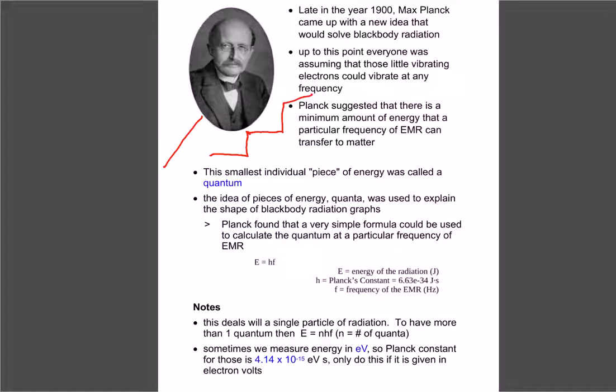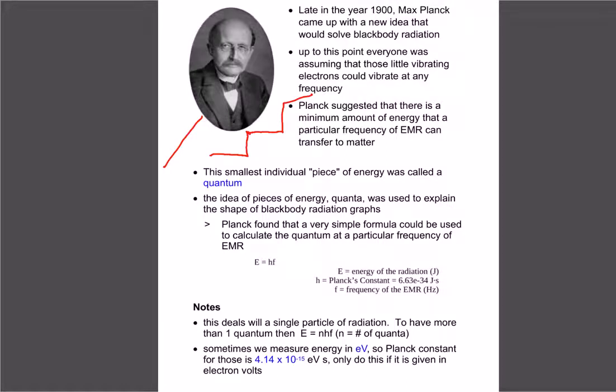So he said, think of it as sort of like being stairs, where we've got to go up in increments, instead of it just being a continuous line. So we need these minimum amounts in order to make it jump. He called these levels or these amounts a quantum. A quantum is, just think of it as a small bundle or a small piece of energy. So the idea is that if we have these bundles or pieces, that's going to explain why we're getting black body radiation and things like that.